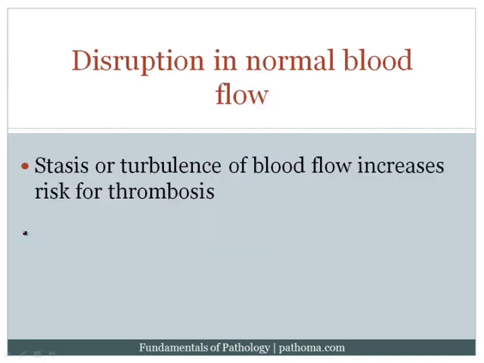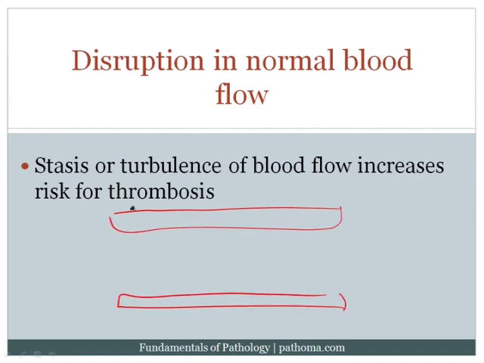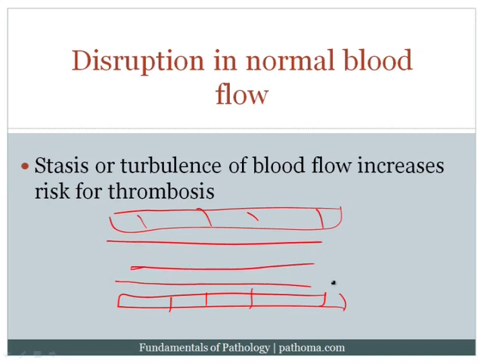So the first of the risk factors for the development of thrombosis is disruption in normal blood flow. Now remember that when you look at a blood vessel, so that's the wall of the blood vessel lined by endothelium, correct? As blood flows through the blood vessel, it flows in a laminar pattern, in a layered pattern. And it's that layered pattern that helps to keep factors dispersed and inactivated.